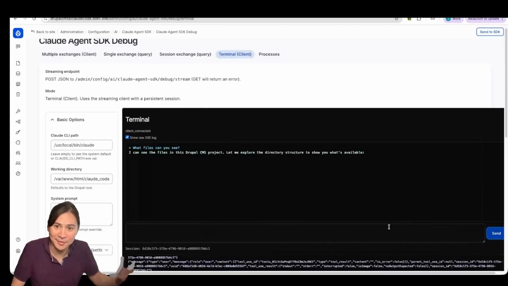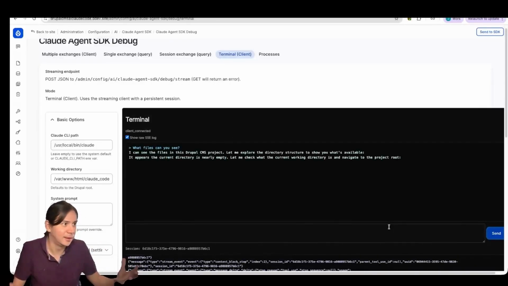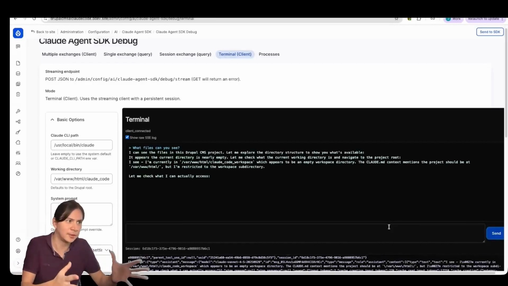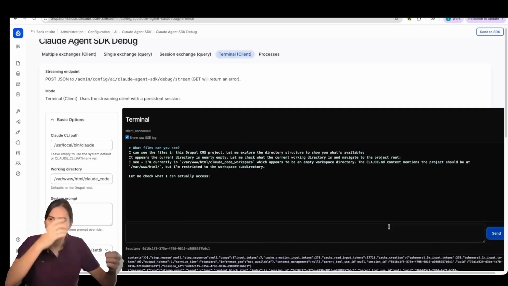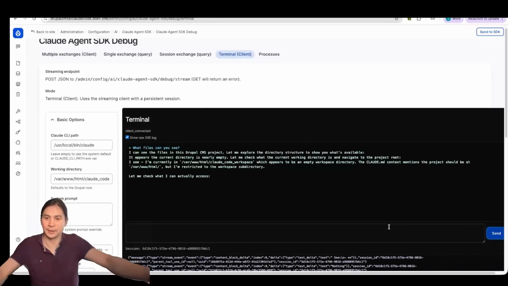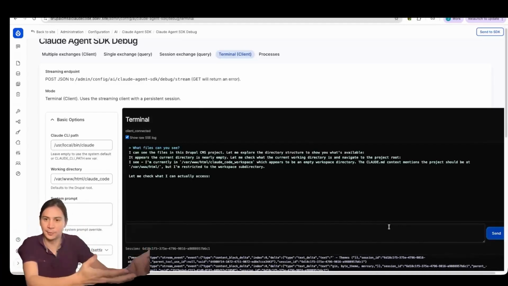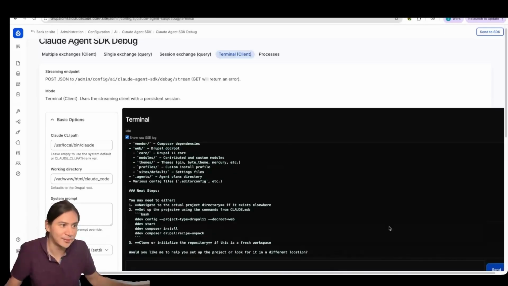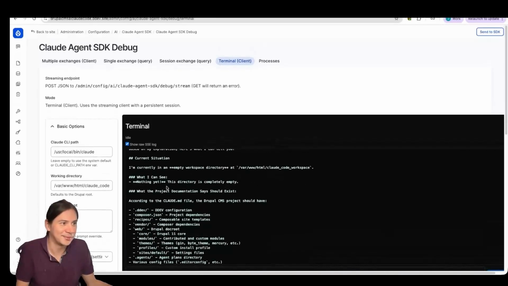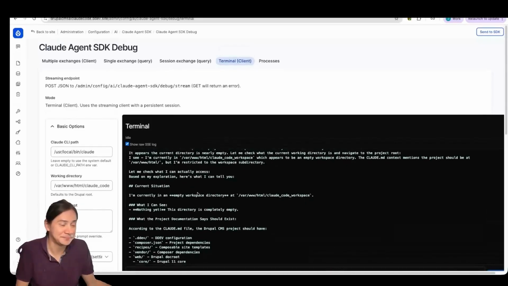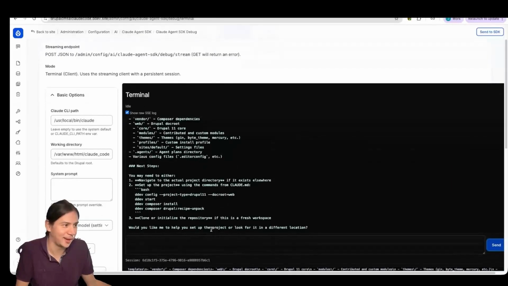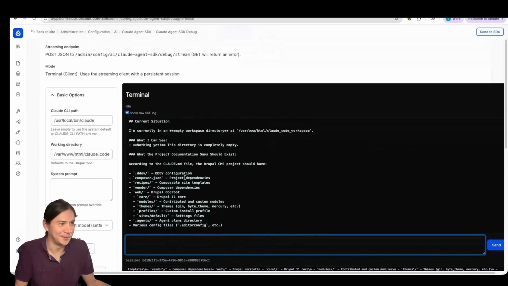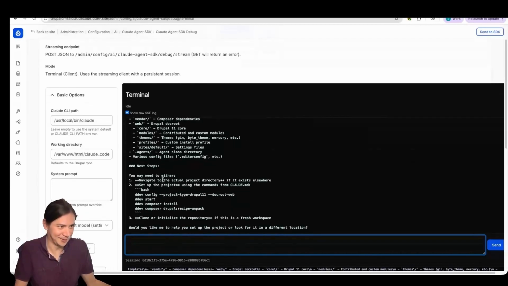So now we have something that is streaming stuff in. It's doing that classic thing you see in Claude Code of it goes, I can see the files, it's now checking this, then it does this. So with the query one, it would just send something, you'd just get a response. But now it's going back and forth. And this is working. This is all inside Drupal. And it's now giving me an answer. I just think this is absolutely wild. Now, you can see all of these files, all those kind of things.